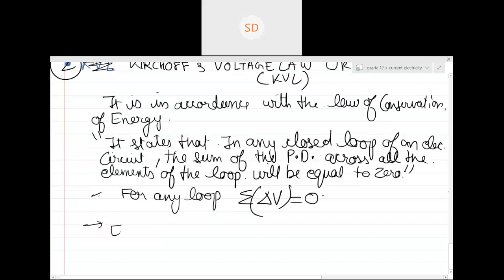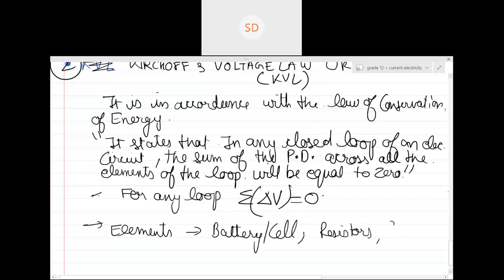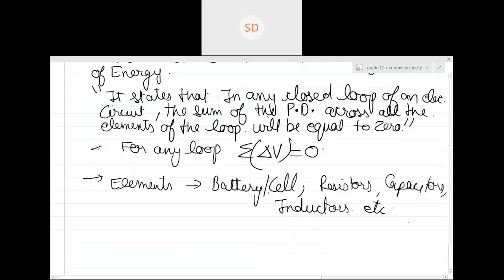Whenever I talk about elements, what do we mean by elements? What all will come under elements? Batteries or cells, then the resistors, the capacitors. We'll learn someday later there is something called an inductor, etc., rheostat and all.